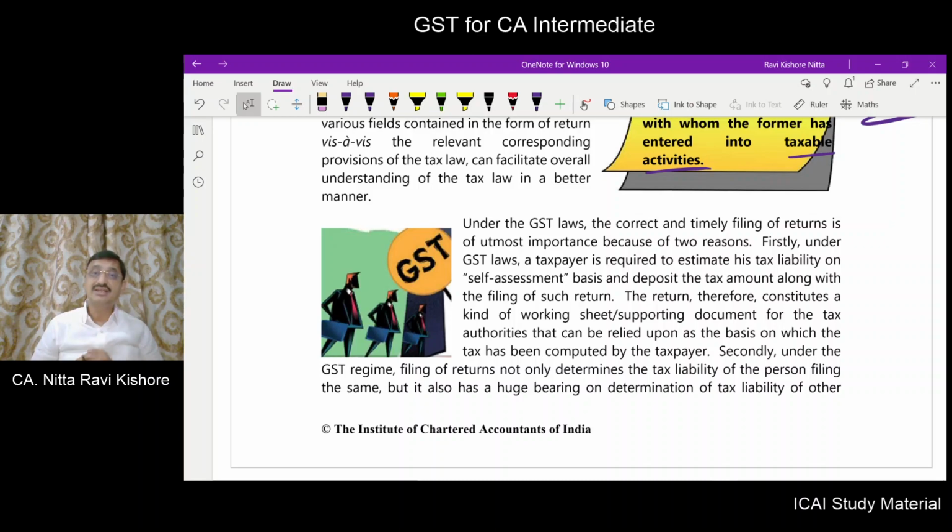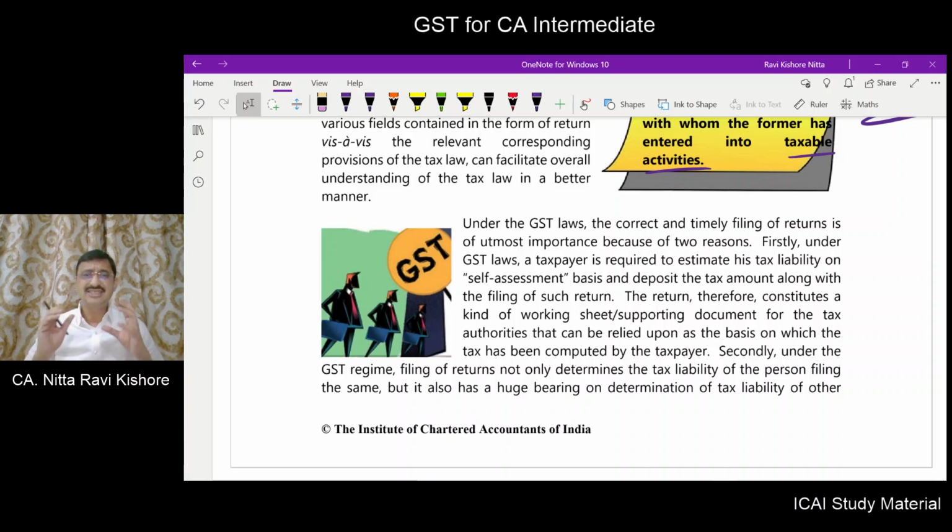Now, this is important. Why? Because the taxpayer has to estimate his liability on a self-assessment basis and pay the tax along with the filing of the return. So before you finally furnish or upload the return in the common portal, you have to ensure that the details which have been filled are correct and the tax liability is determined and is discharged before the upload of the return takes place.